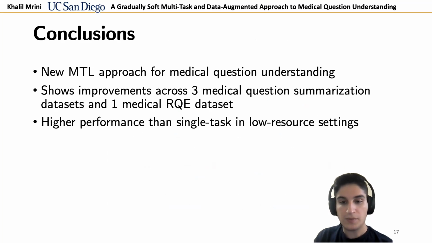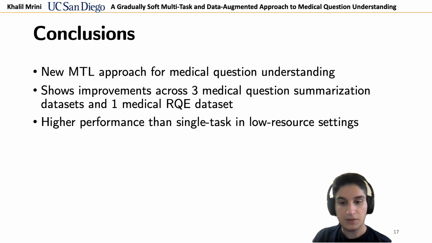So in conclusion, we propose a novel multitask learning approach for medical question understanding. Our approach trains on the tasks of RQE and question summarization in a simultaneous weighted MTL loss function, where we add a loss term to constrain the decoder to be close, and we loosen the constraint gradually as we move higher up the layers.